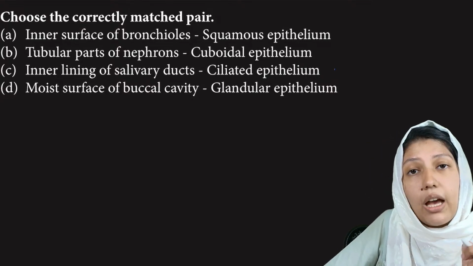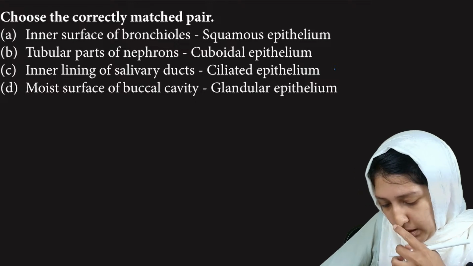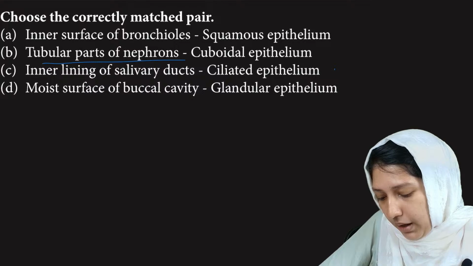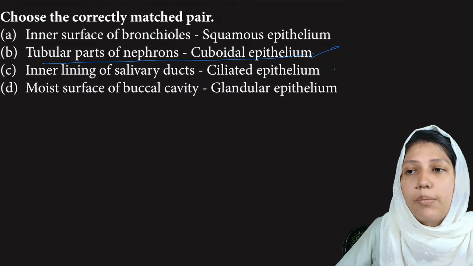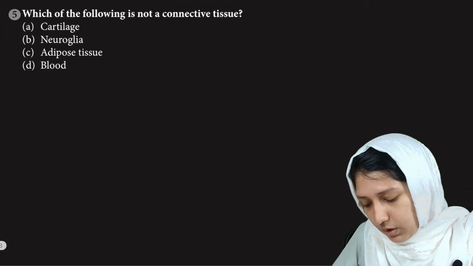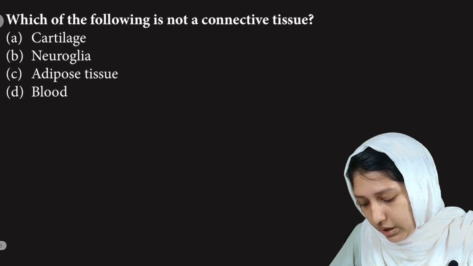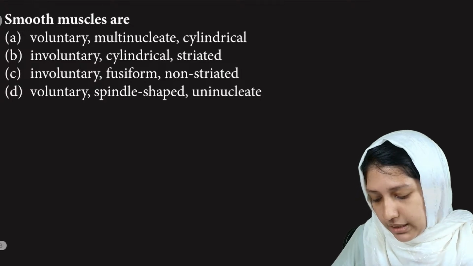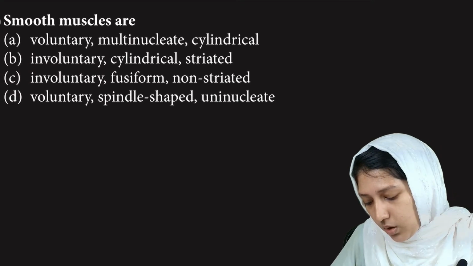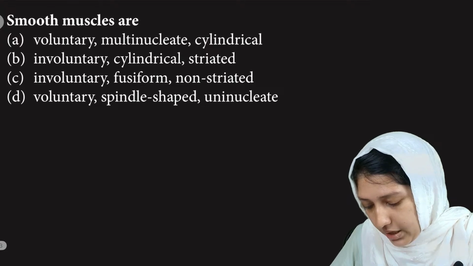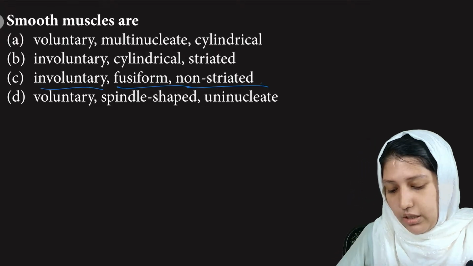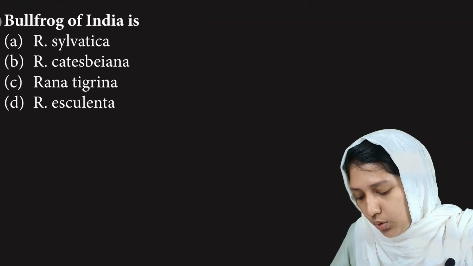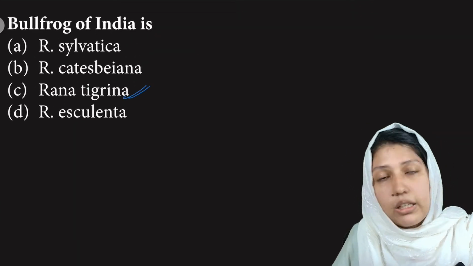So they have asked correctly matched. So tubular parts of nephrons have cuboidal epithelium. Clear? Which of the following is not a connective tissue? Neuroglia is not a connective tissue, so B is the right answer. Smooth muscle cells are involuntary, fusiform, and non-striated. So option C is the right answer. You just refer to the old NCERT for this animal tissue. Bullfrog of India is Rana tigrina.